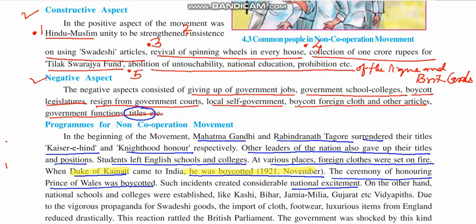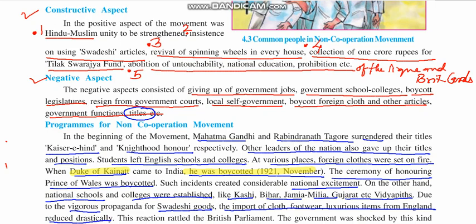On the other hand, national schools: now there should be an alternative for those students who had left these schools and colleges. So national schools and colleges were established that were native, like Kashi, Bihar, Jamia Millia, Gujarat, etc. Vidyapiths. Due to the vigorous propaganda of Swadeshi goods, vigorous is strong, the import of cloth, footwear, luxurious items from England reduced drastically.